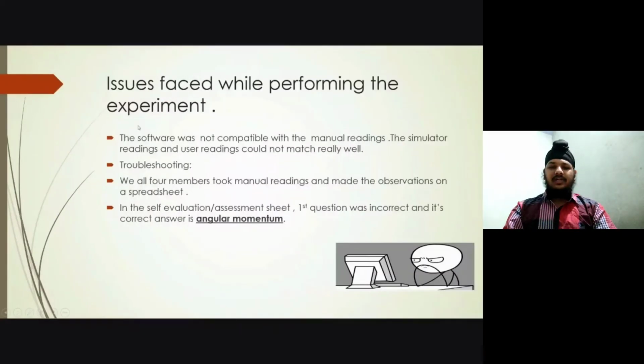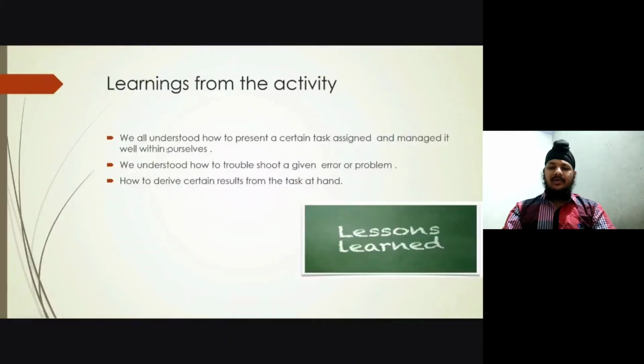Issues faced while performing the experiment: the software was not compatible with the manual readings. The simulator readings and user readings could not match really well. Troubleshooting: all 4 of us took manual readings and made the observation table on a spreadsheet. In the self-evaluation assessment sheet, the first question was incorrect. Its correct answer is angular momentum.